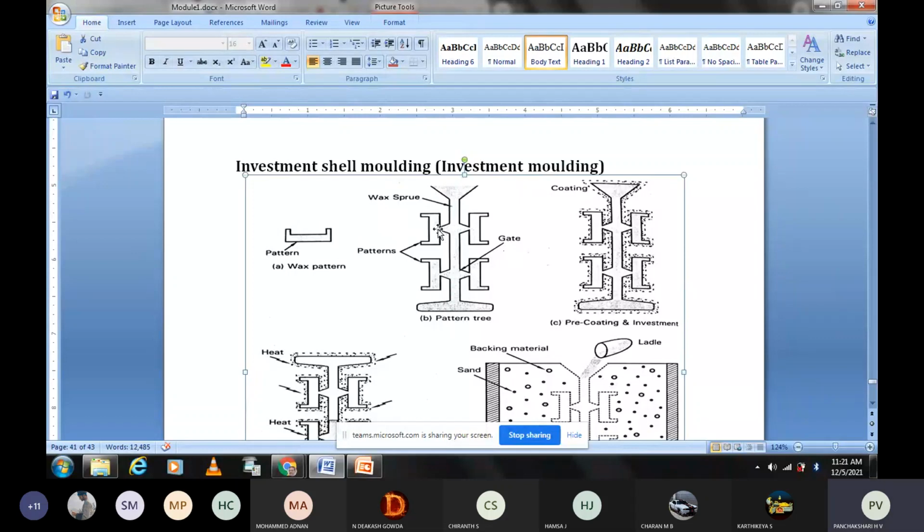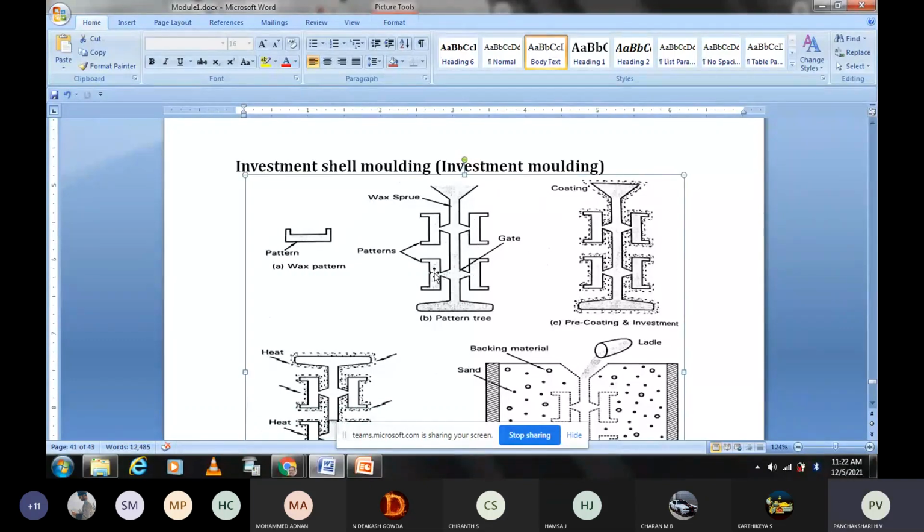There is a connection like this. We are attaching the pattern to the sprue. This is the sprue and this is the gate. Like that, however many products you want, so many patterns we will make and attach them to the sprue. To the sprue, we are attaching the patterns like this.